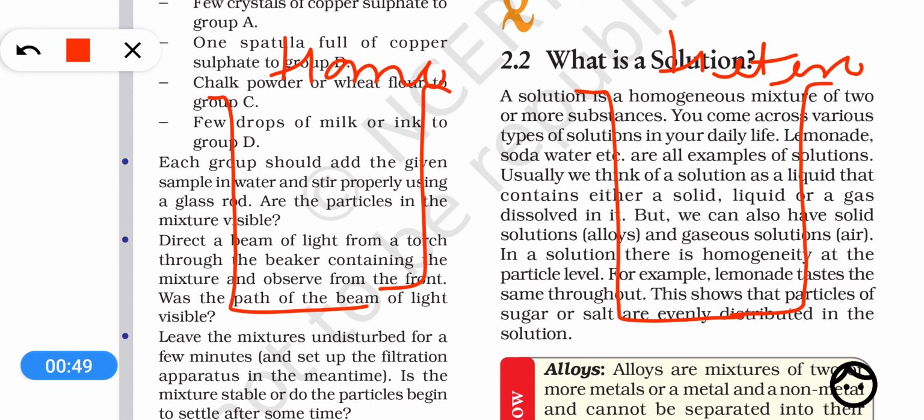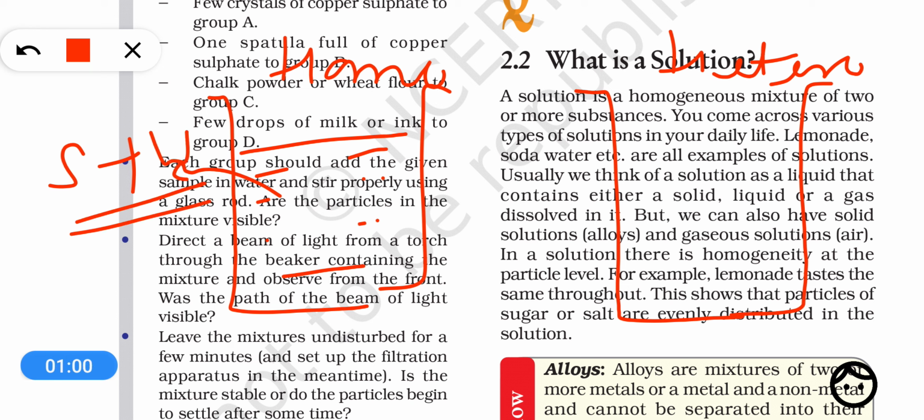Okay, so in a homogeneous mixture we know that when the two components are completely mixed, for example salt plus water. If we mix salt plus water, then salt will be completely dissolved in water and a physical boundary of separation between the salt and water will not be visible, means you cannot find out where is salt and where is water. So because of this, a homogeneous mixture has uniform composition.